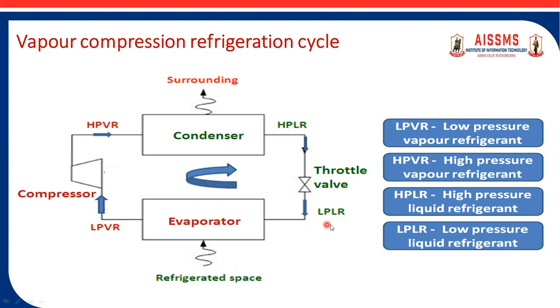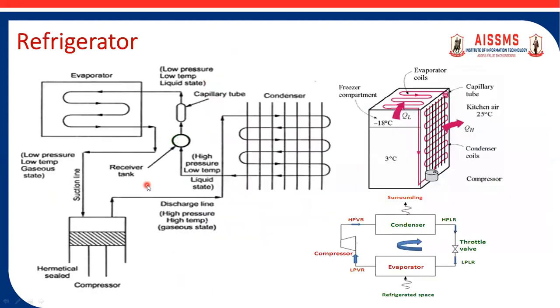Then this low pressure liquid refrigerant is used as input to the evaporator, which transfers the low pressure liquid refrigerant into low pressure vapor refrigerant. So this is how the complete process works out.